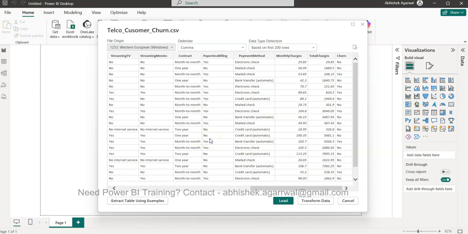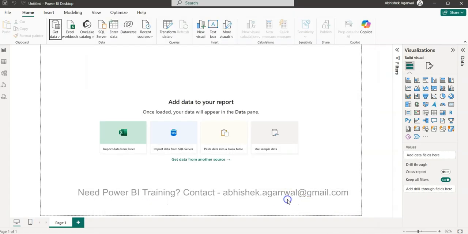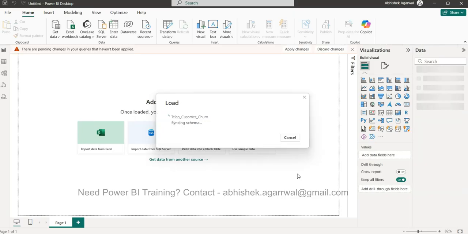So this is an experience you get over a period of time by simply looking at how the data is formatted. You get to know whether it is taken as a numeric column or a text column. Okay, so with that, we'll click on load. It will take a couple of seconds to load the data inside Power BI.